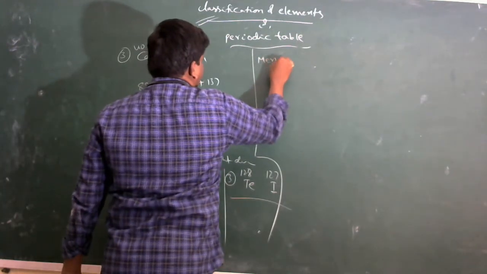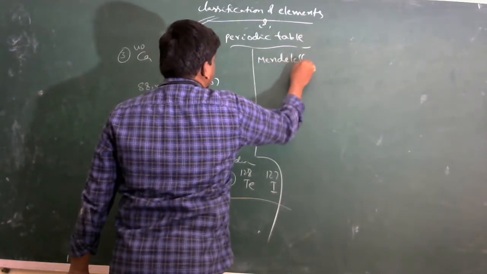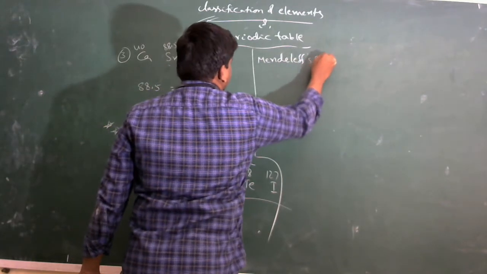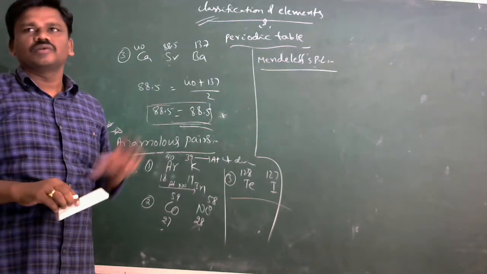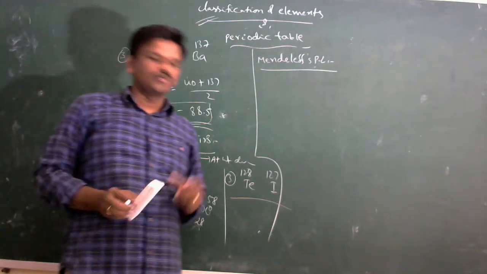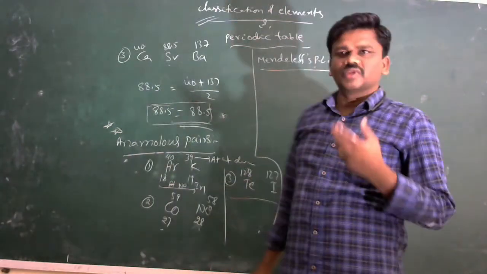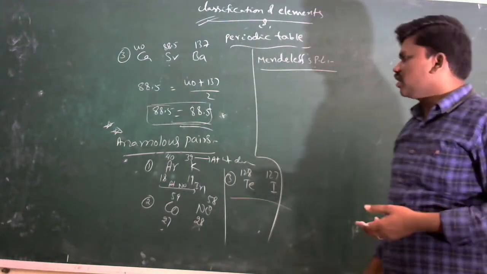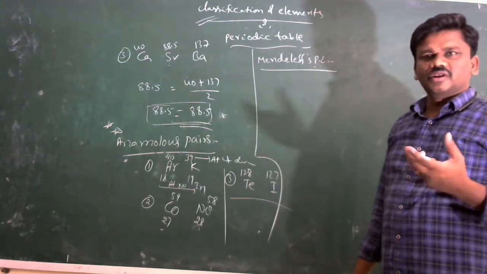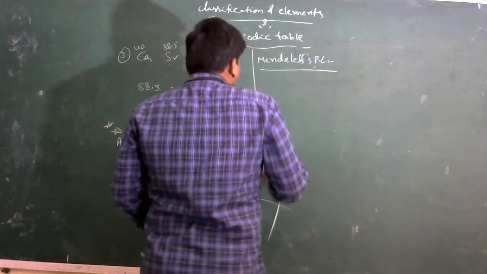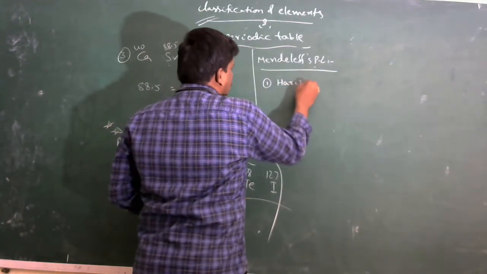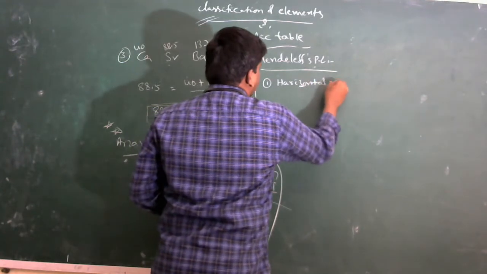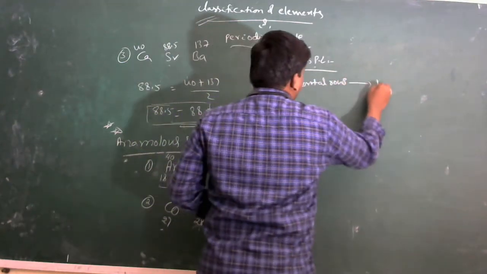Periodic law. Mendeleev's periodic law: the physical and chemical properties of elements are periodic functions of their atomic weights. In the periodic table, horizontal rows give periods.